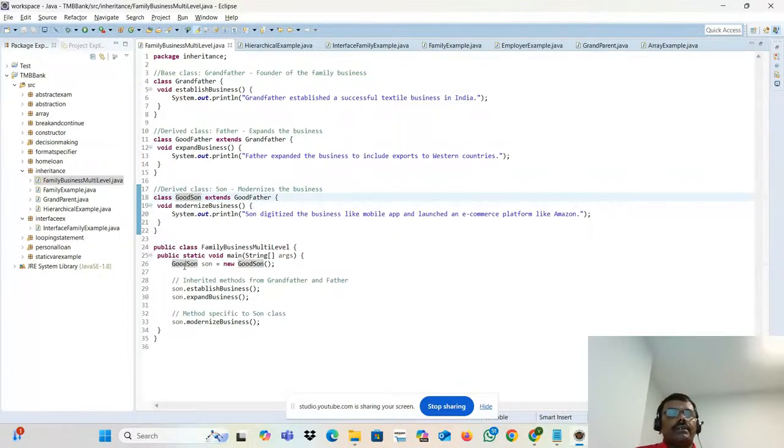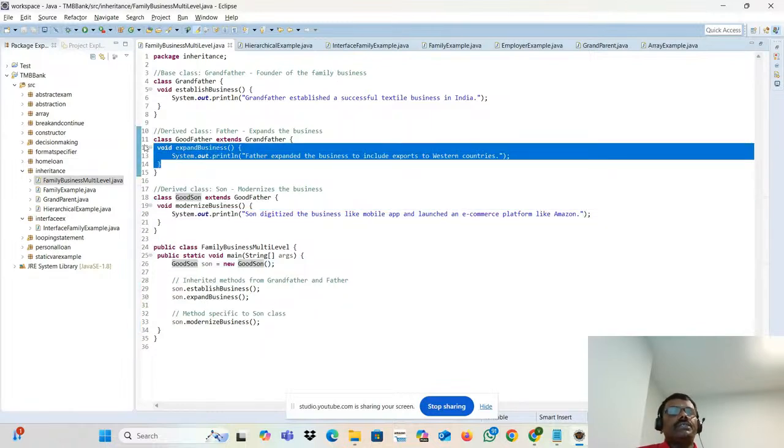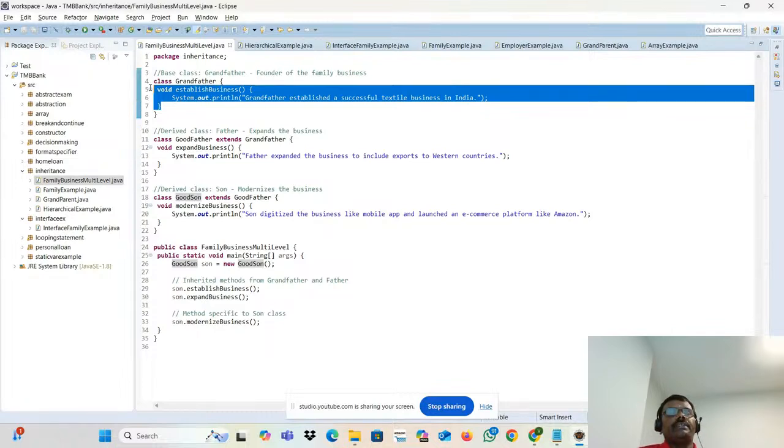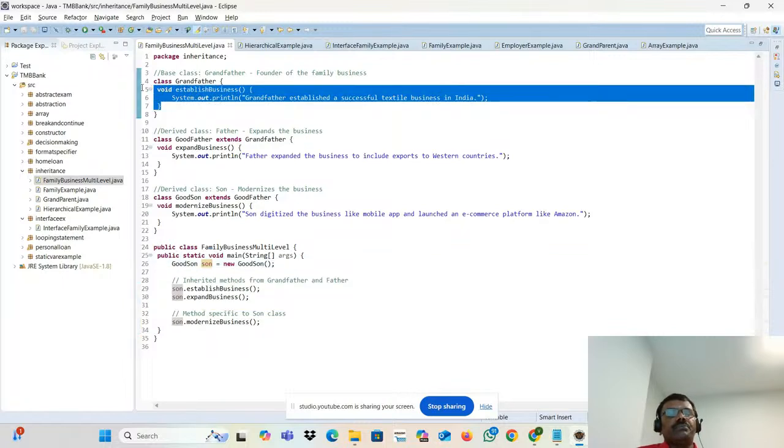Now, son can access his own method also, his father's method also, his grandfather's method also. See, I'm just creating one object. Good son, son is equal to good son. Now, son dot established business.